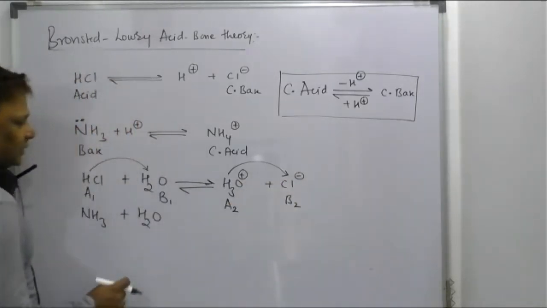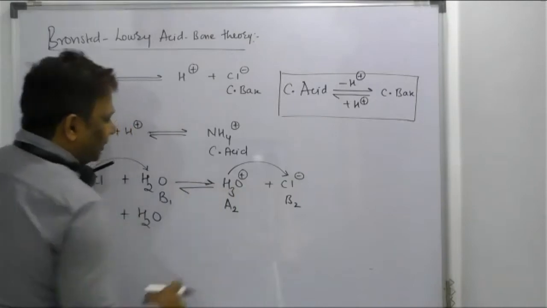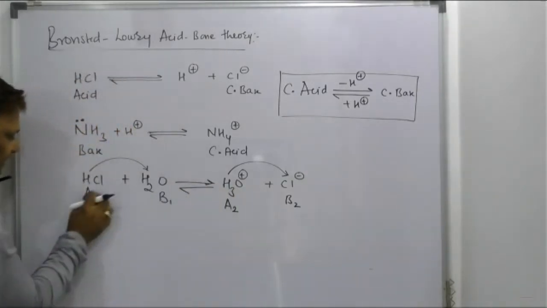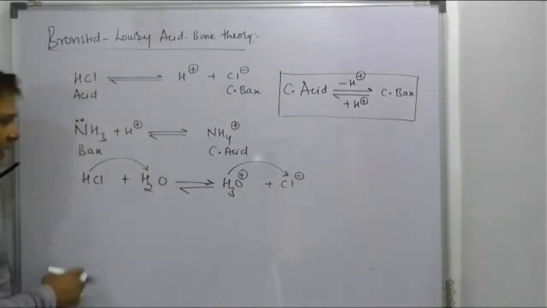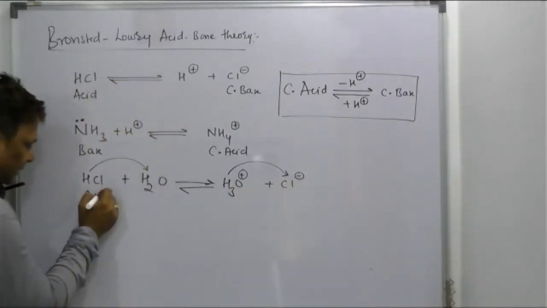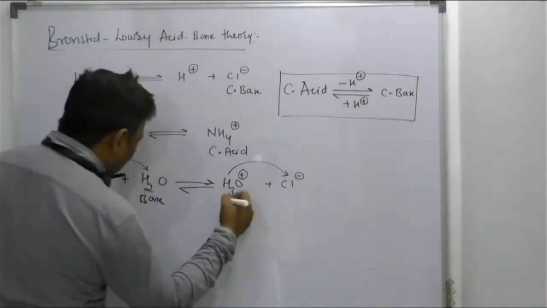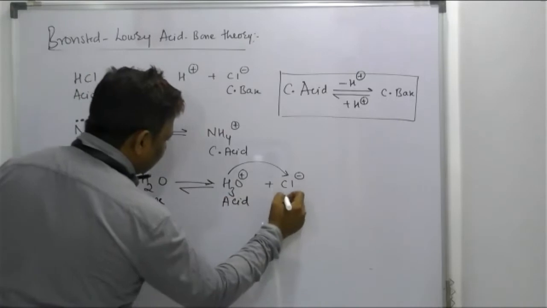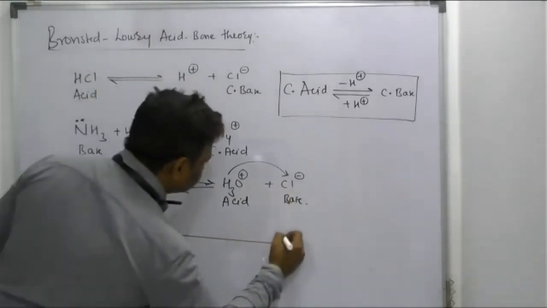Cl minus. If this is B1, the conjugate part of water becomes what, beta? Hydronium ion. Means in this example, this will act as an acid, it is the proton donor, and this will act as a base. Beta, check for these acid and base.